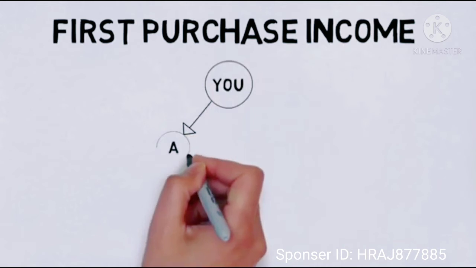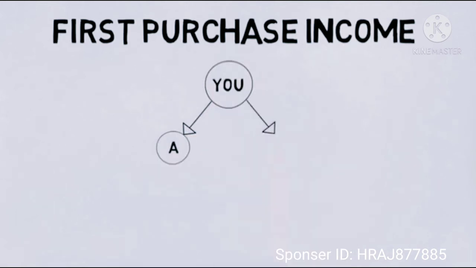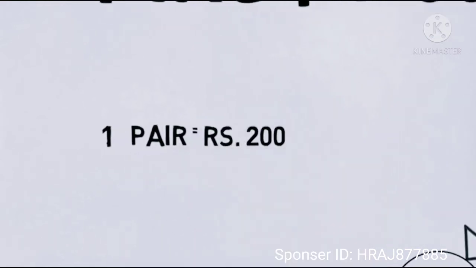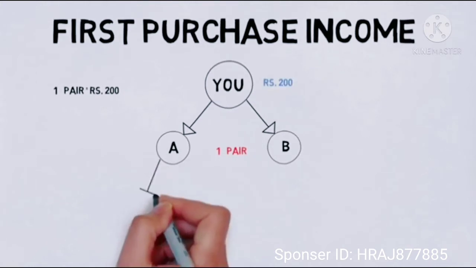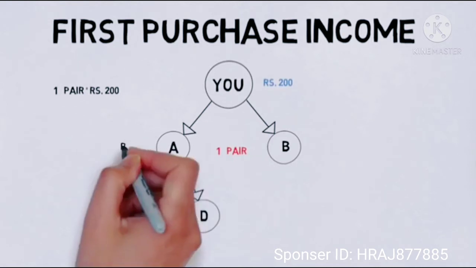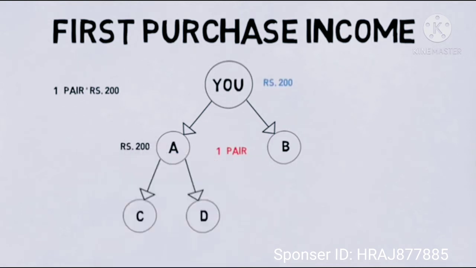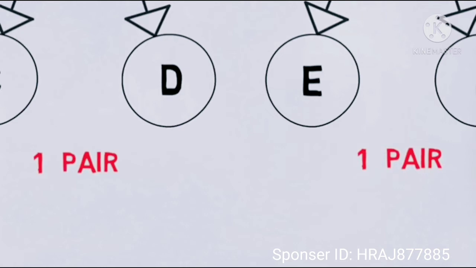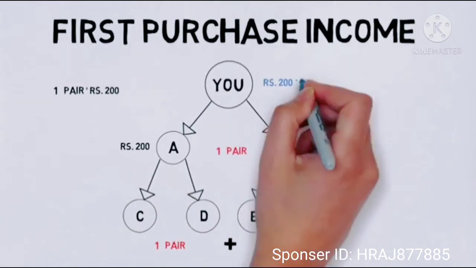By activating your ID as a privilege ID, you can invite your friends, families and other social media contacts. Suppose you have invited two persons, A and B, then there is one pair matching and you will get rupees 200. Likewise, if A invites C and D, then A will get rupees 200, and if B invites E and F, then B will get rupees 200. At this time, you have two pairs matching under you, and so you will get rupees 400. By just adding 6 persons, you got rupees 600.